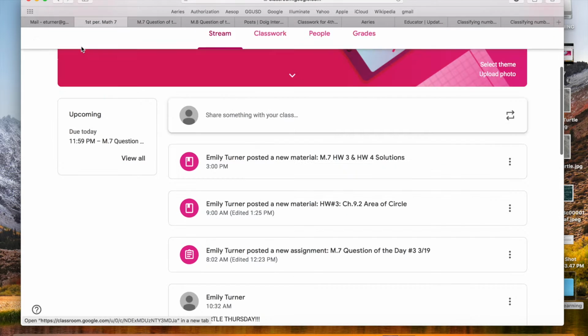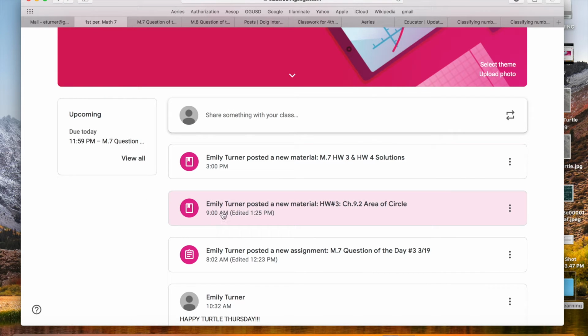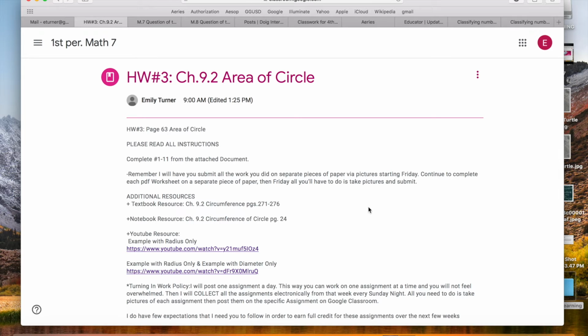Now I'm going to go back to our homepage, and then right here I have posted homework number 3, which is chapter 9.2, area of a circle. Okay, so every night you're going to have homework that you are responsible for. So I'm going to click on this link. Right here, it tells you what homework you need to do. Homework 3, complete numbers 1 through 11, okay?